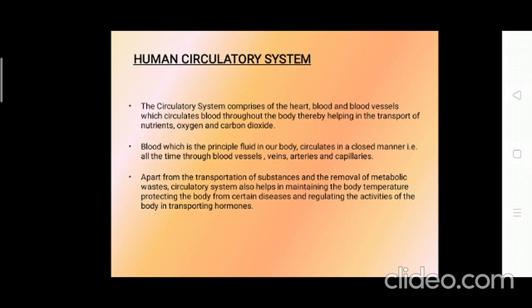Now, apart from the transportation of substances and the removal of metabolic waste, the circulatory system also helps in maintaining body temperature, protecting the body from certain diseases, and it also regulates the activities of the body by transporting hormones.